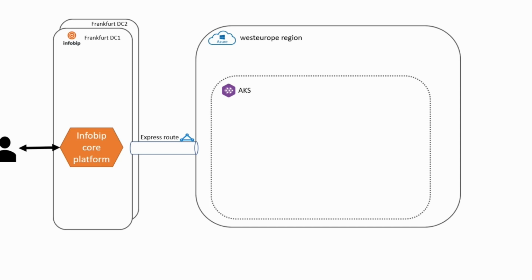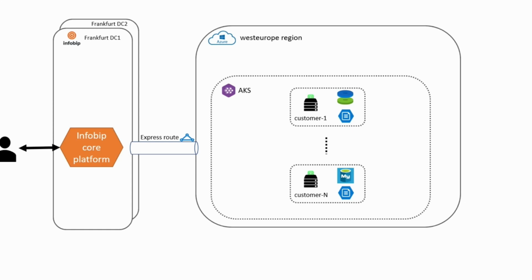Okay, so now that we have this link to Azure, we can start provisioning Kubernetes clusters. We provision managed Kubernetes clusters there, and we deploy appliances in those clusters. Of course, like before, these appliances connect to WhatsApp servers in the cloud to exchange the messages.